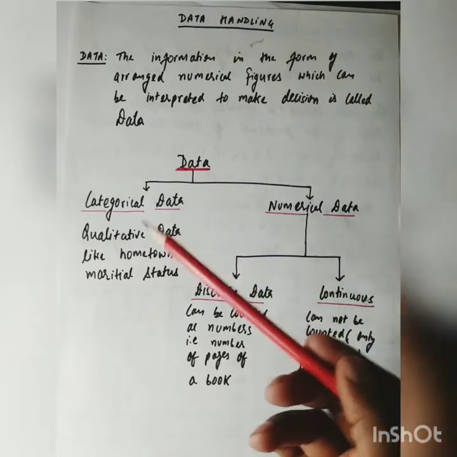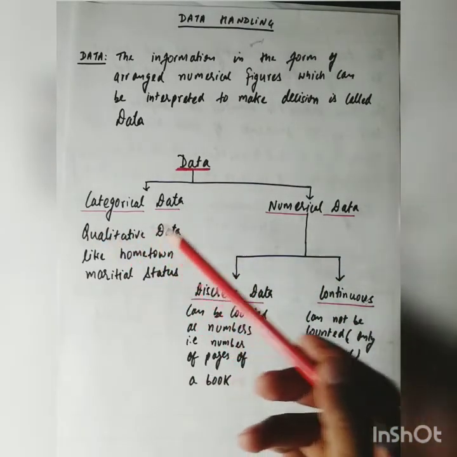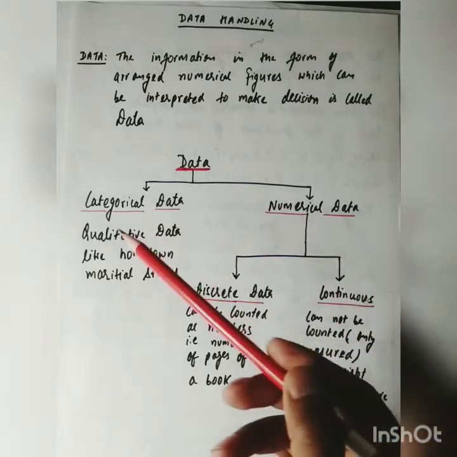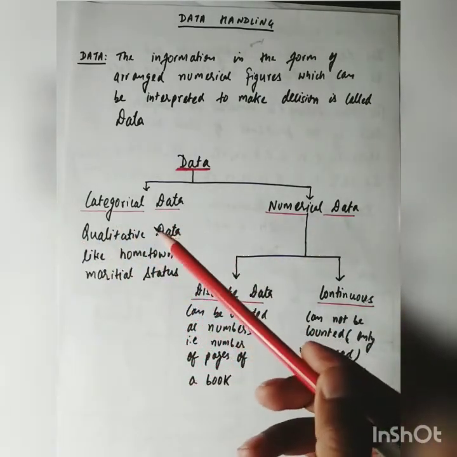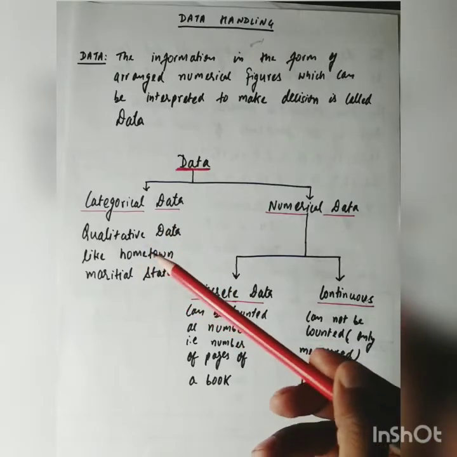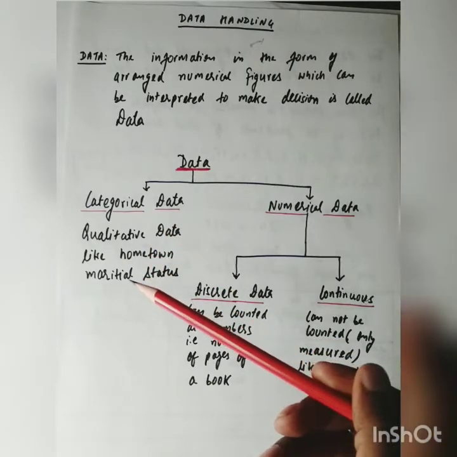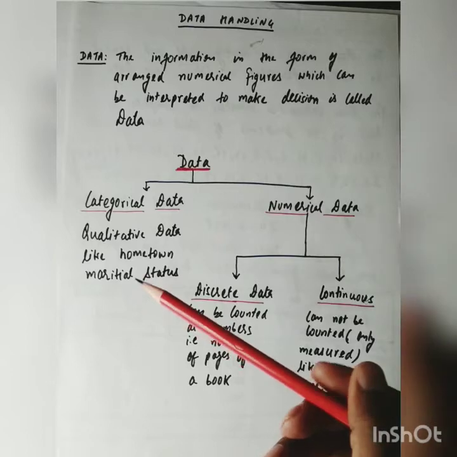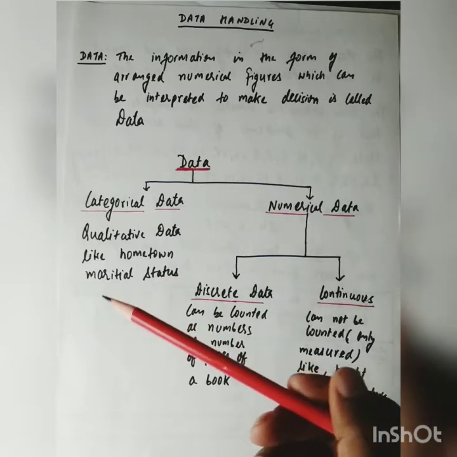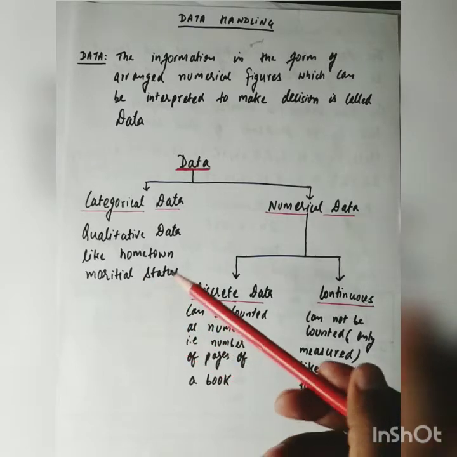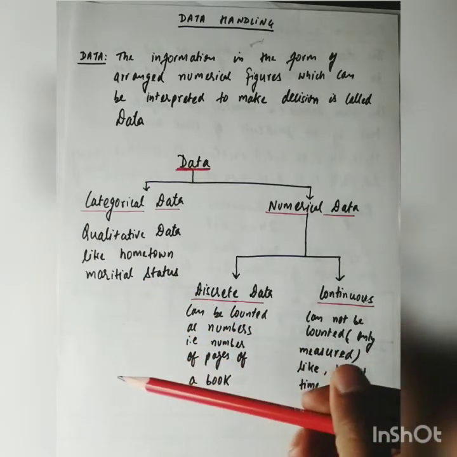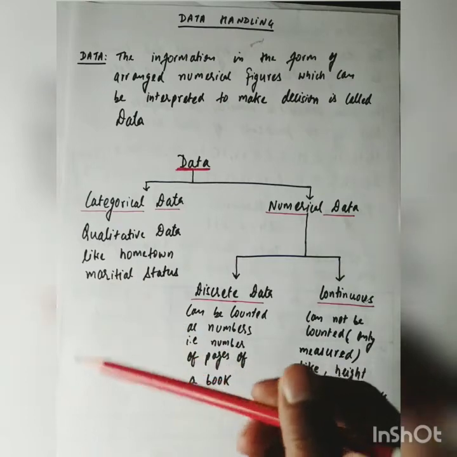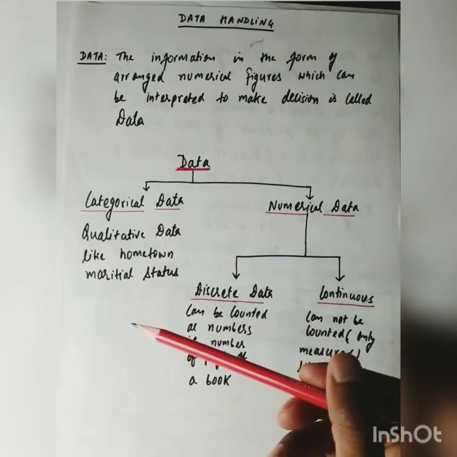Data further can be classified as categorical data and numerical data. If we talk about categorical data, that means qualitative data, which involves quality and does not involve numerical figures. For example, blood group of people, it may be A, B, O. These are not involving numerical figures. These are representing quality. So this comes under the category of categorical data.